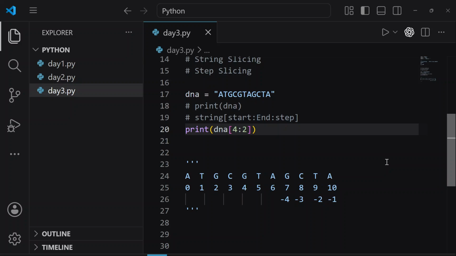From -1 to -4 in reverse order. First of all, Anand, let me know what you think we should write, because you have to use your own understanding if you want to reverse. This is the syntax. I have already written the syntax here: start, end, step. So let me know what I should write here to print your output. Let me know, Anand. I'm waiting for your answer.